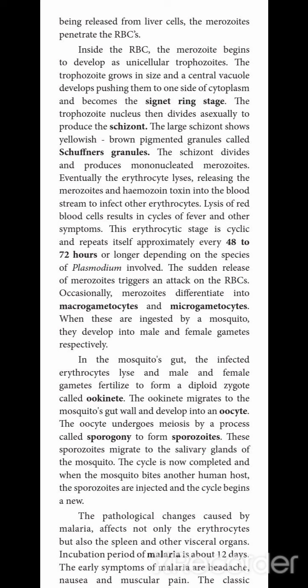Produce the new site. After that, this oocyst produces the sporozoites. These sporozoites again bite human beings and cause malarial fever. This cycle occurs repeatedly in the malarial life cycle. So the asexual reproduction occurs in the human body, which is the primary host. The sexual reproduction occurs in the female Anopheles mosquito, because the female Anopheles mosquito acts as a vector.